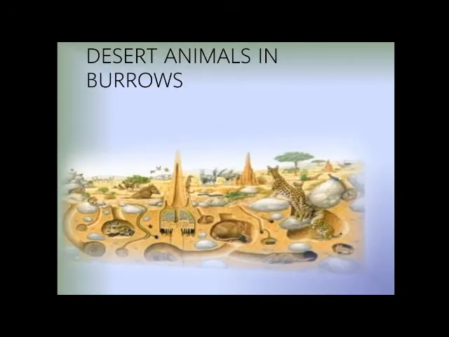Now desert animals in burrows. If you see desert animals, generally most animals in the desert make burrows to live. Like tigers, sometimes they make caves, and some other animals, rats, snakes, make burrows in the desert to survive. So their houses are generally in the form of burrows.